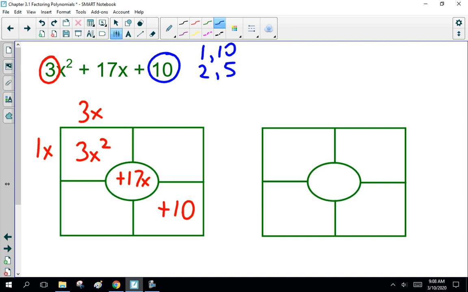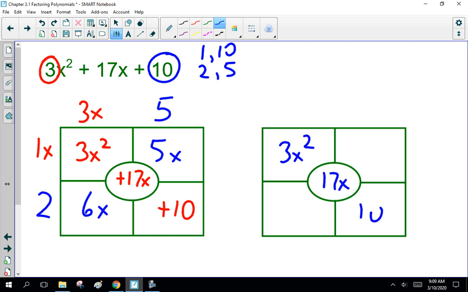So, I'm going to go 5 and 2. 17 is not that big a number. If we had 10 in here, then we, no. Anyway, so try the smaller number. So this is 5x, 6x. No, doesn't work. So 3x squared, 17x, 10, 3x, 1x.